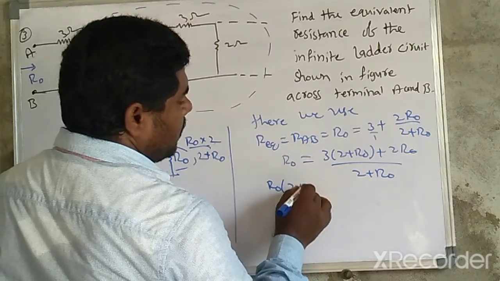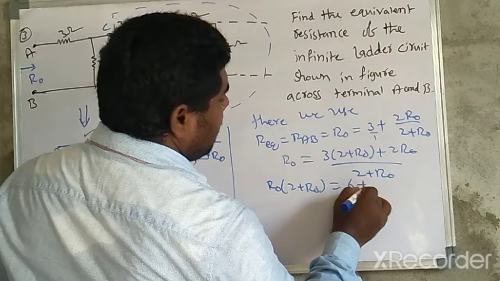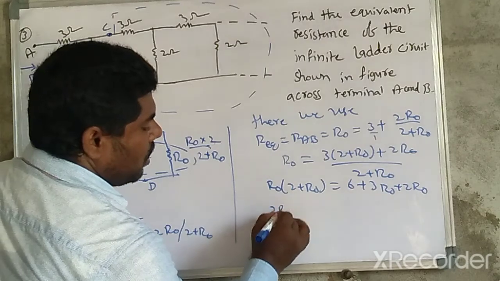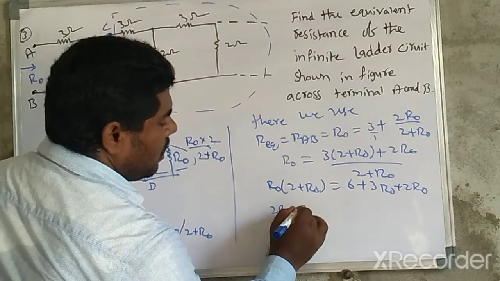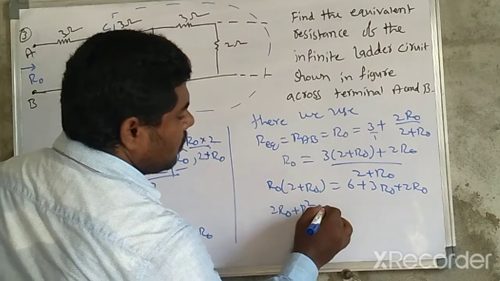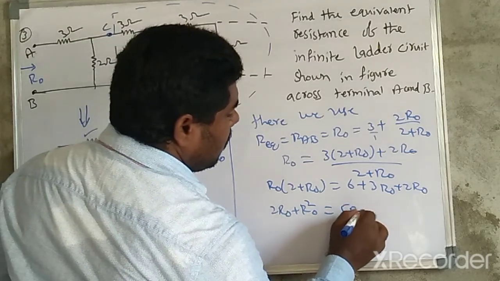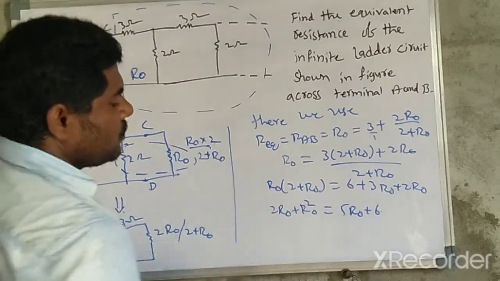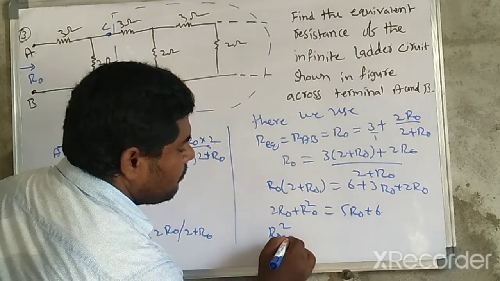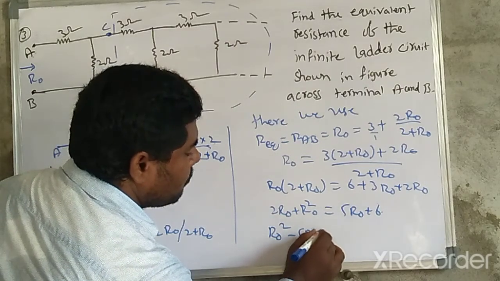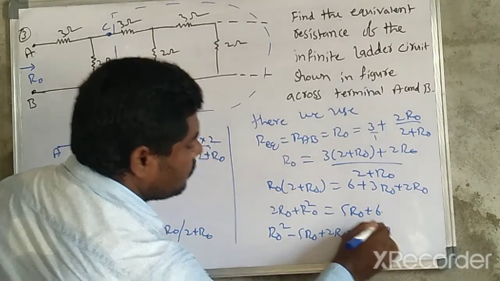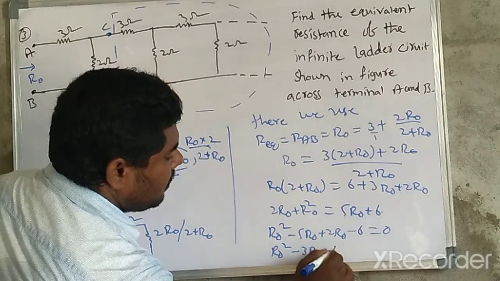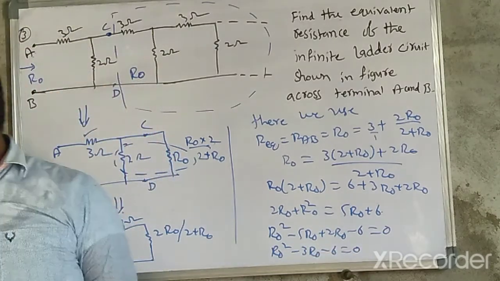R naught into (2 plus R naught) is equal to 6 plus 3 R naught plus 2 R naught. So here 2 R naught plus R naught square is equal to 5 R naught plus 6. So R naught square, bring this to the left side: R naught square minus 5 R naught plus 2 R naught minus 6 is equal to 0. It means R naught square minus 3 R naught minus 6 is equal to 0. This looks like a quadratic equation.